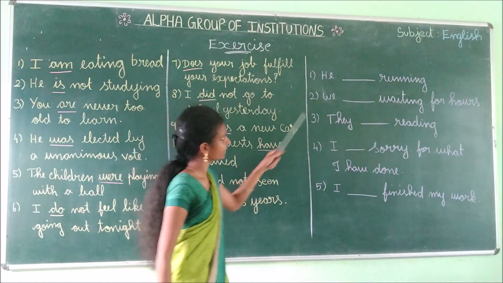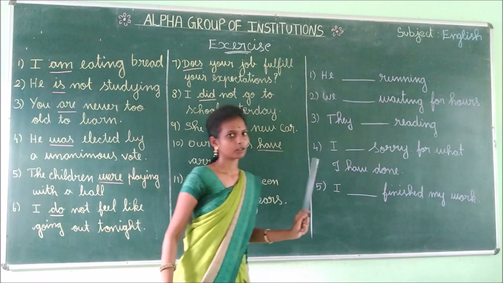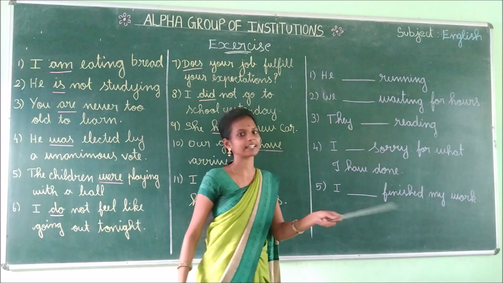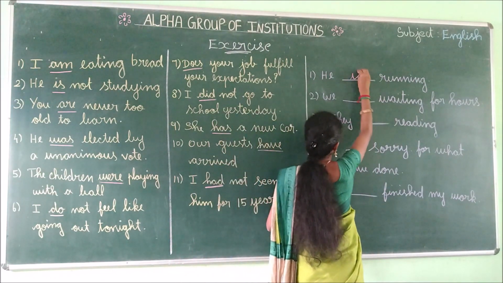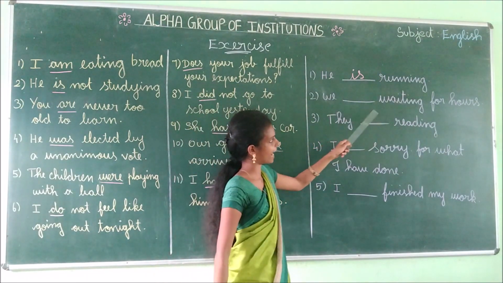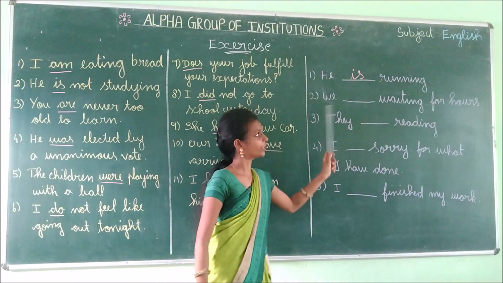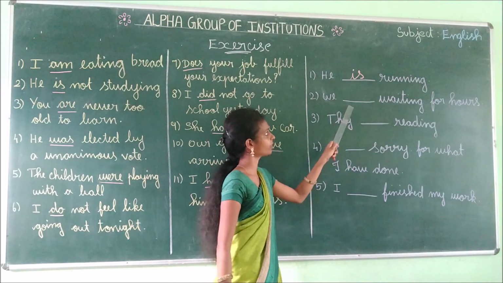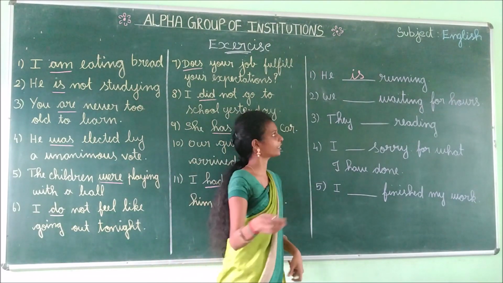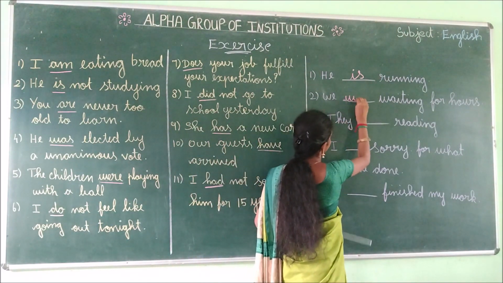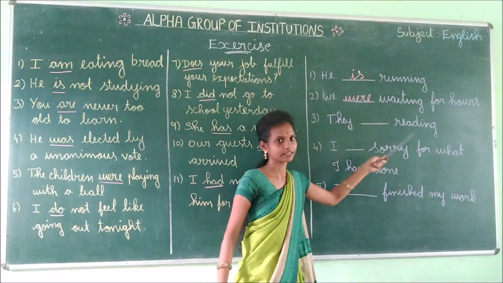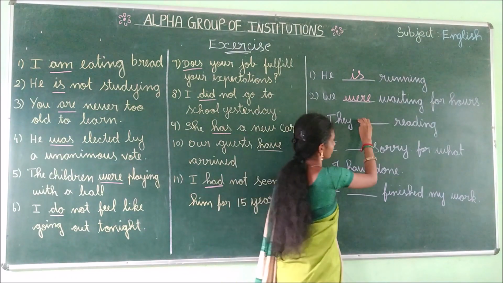He dash running. What is the suitable word for this? Yes, he is running. And then read the second one. We dash waiting for horse. What word will come? Yes, very good. We were waiting for horse. And then the third one. They dash reading. They are reading.